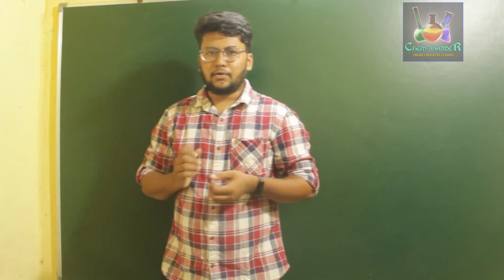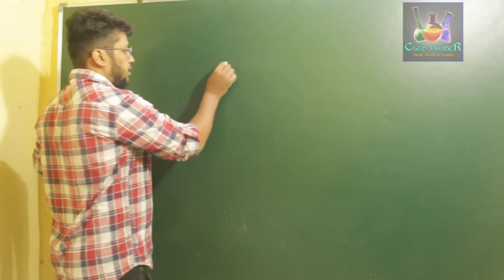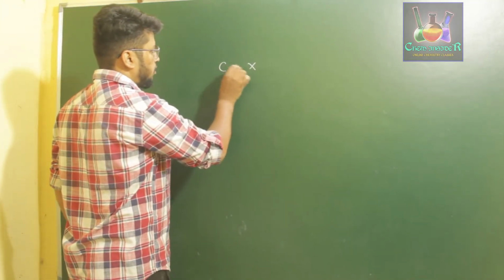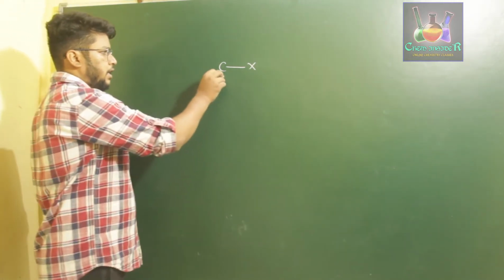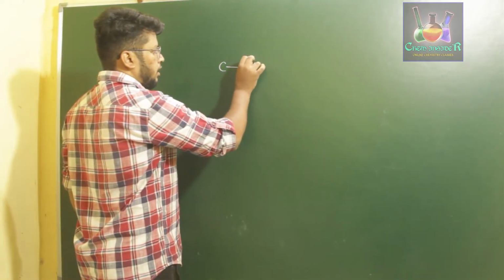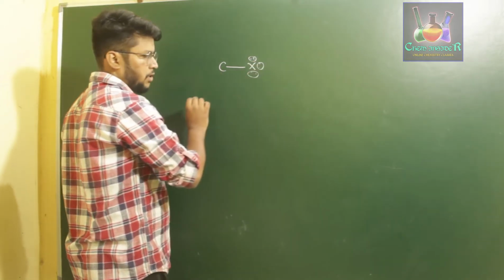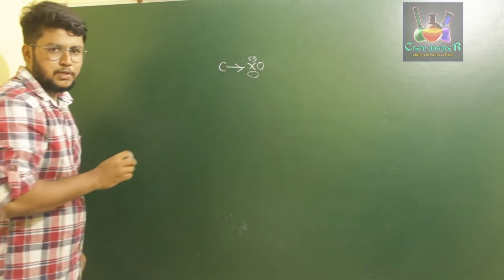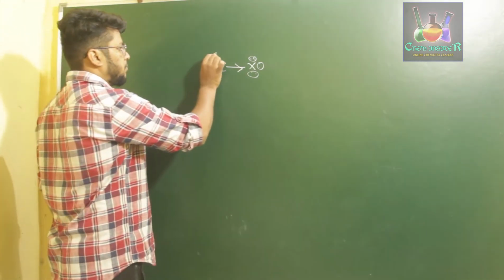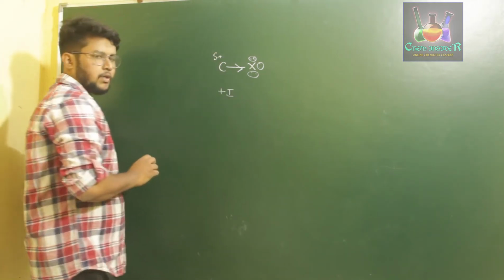What we mean by a good leaving group is, if you consider a halogen bond with carbon, let us say this is a C-X bond between carbon and halogen. Since it is polar and halogens are electronegative atoms which have 3 lone pairs of electrons, they drag the electrons of the bond towards themselves, creating a slight delta positive charge on carbon. This we call the minus I effect, right?